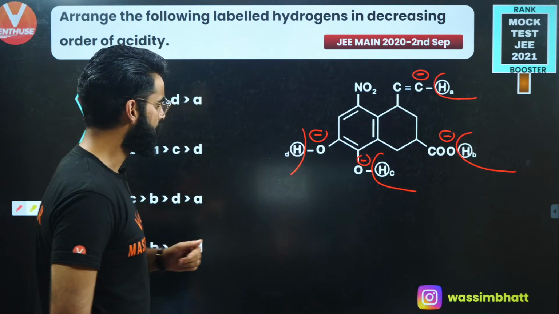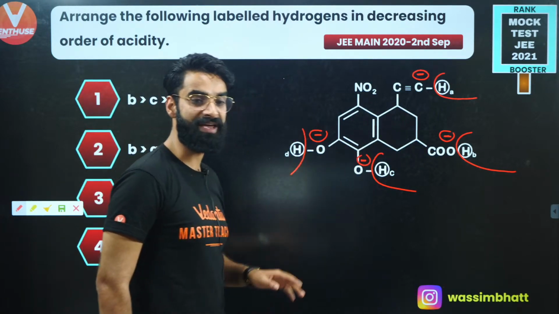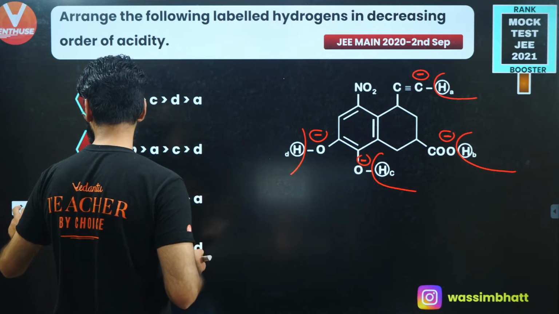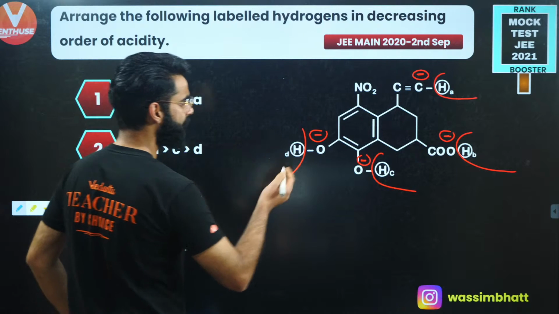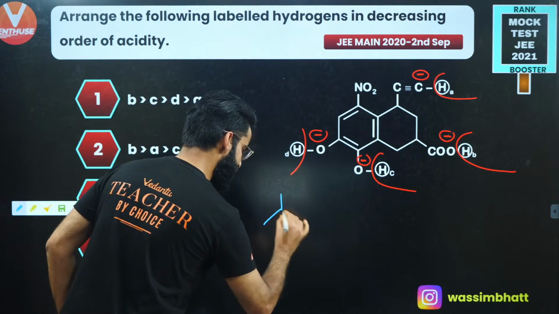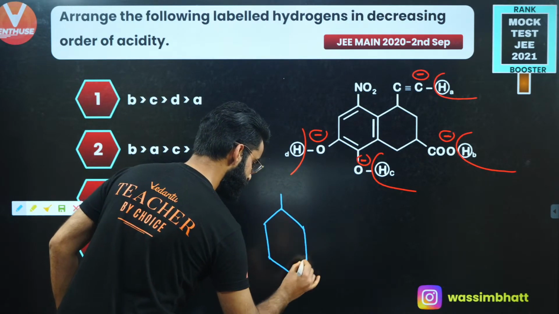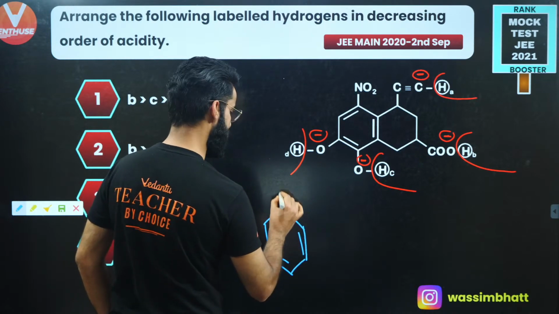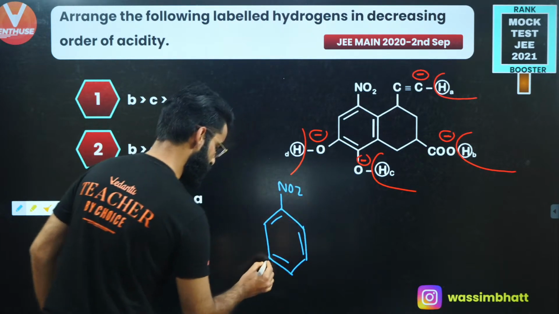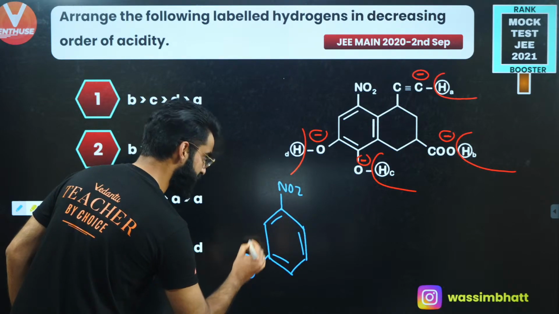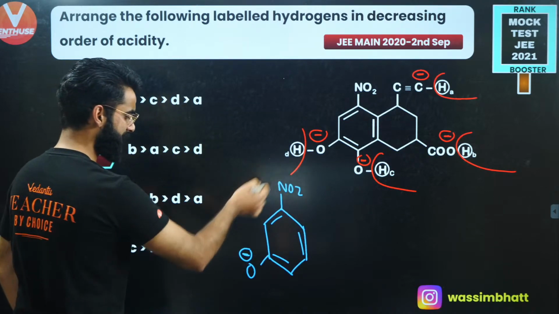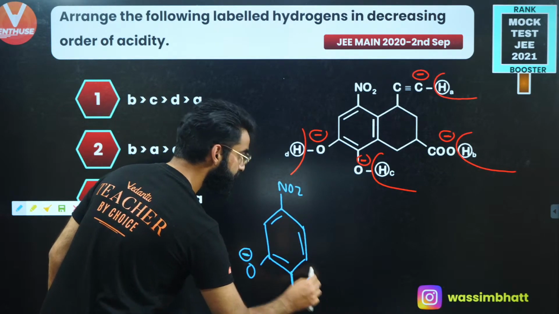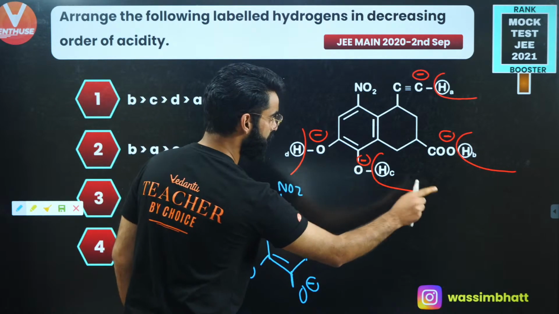Now, if I ask you, where is the stability of negative charge maximum? Let me first of all make the structure again over here. So you have got something like this. You have got a double bond at this position, then at this position, then at this position, and on the top you have got NO2. So over here you got something as O negative, after the removal of H positive, you got something as O negative right here. And over here, again you got O negative, correct? Right, after the removal of H positive.